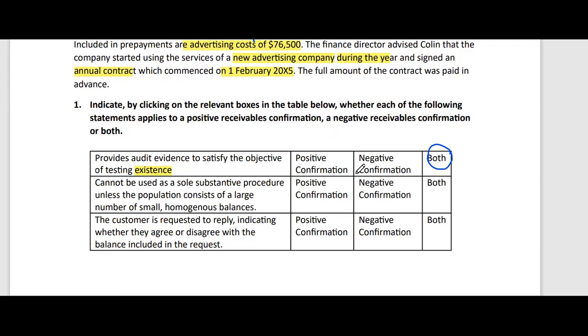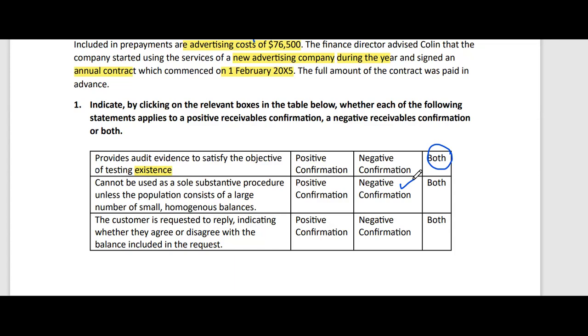We have studied that if our population consists of a very large number of small, homogeneous balances, we can perform negative confirmation. In that specific case, negative confirmation is circularized, and if your population contains big balances, then we can perform positive confirmation.